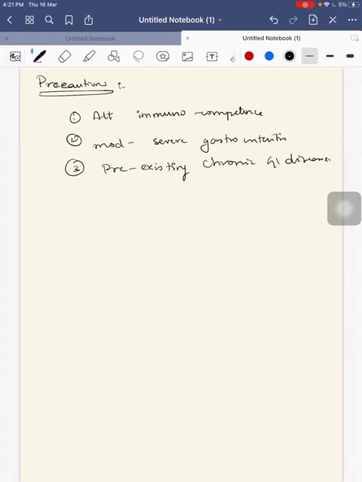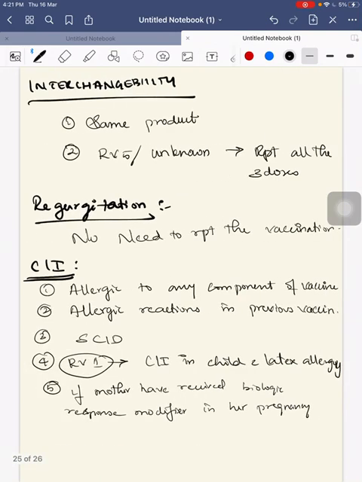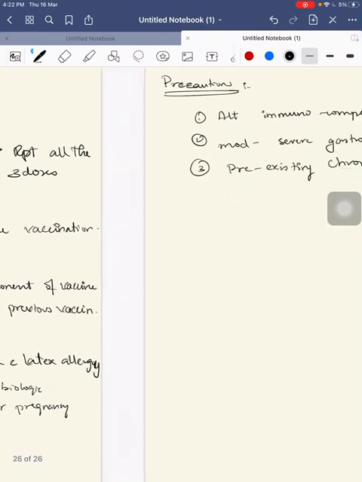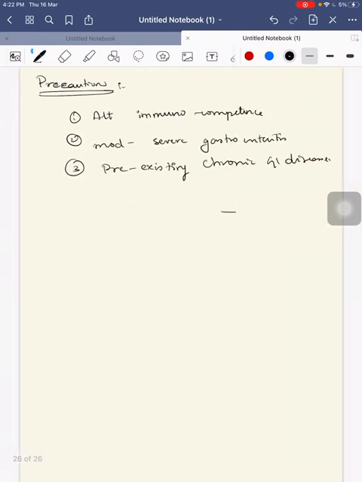I forgot another absolute contraindication. That is if the child has a past history of intussusception. It is also an absolute contraindication for rotavirus vaccine administration. So this is about the rotavirus vaccination in short. Thank you.